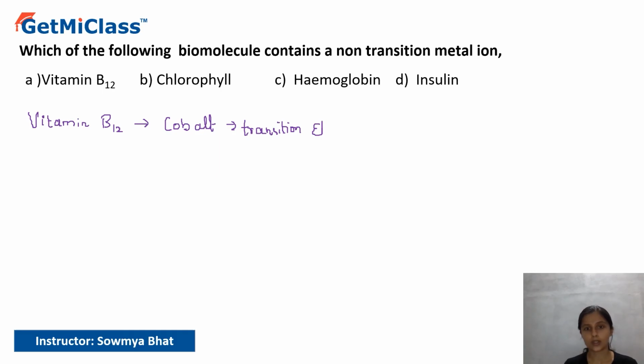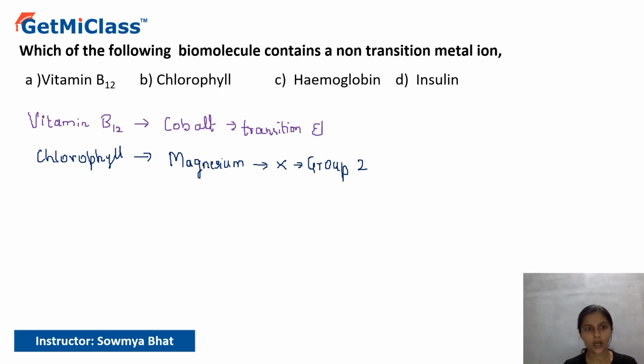The next option we have is chlorophyll. Chlorophyll is a green pigment found in the leaves, which is responsible for the green color. It contains the metal magnesium, which is not a transition element. Magnesium belongs to group 2, so this is an alkaline earth metal.